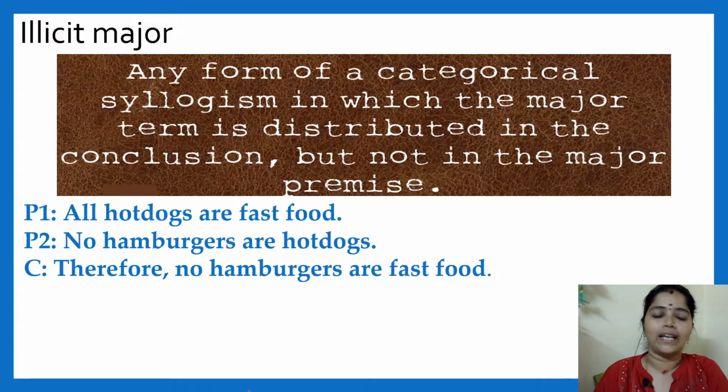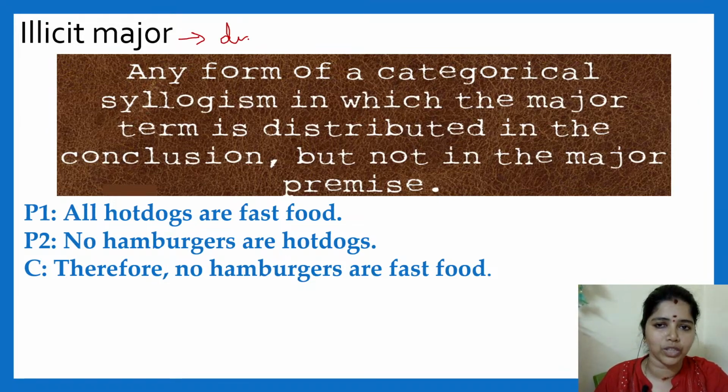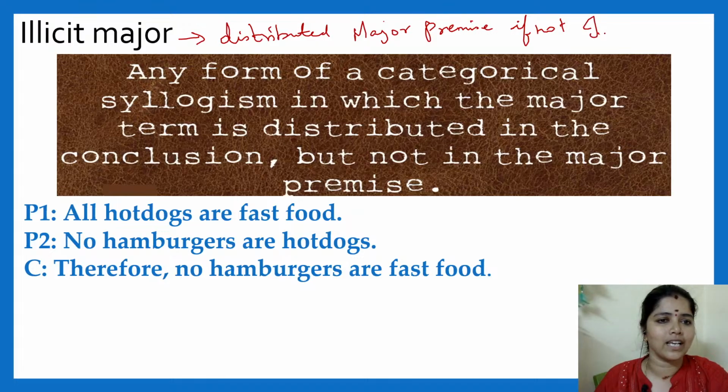Next comes the second fallacy, illicit major fallacy. See, there the middle term is not distributed properly. Same here, we come to the major term. The major term has to be distributed in the major premise. If not, it is illicit major.